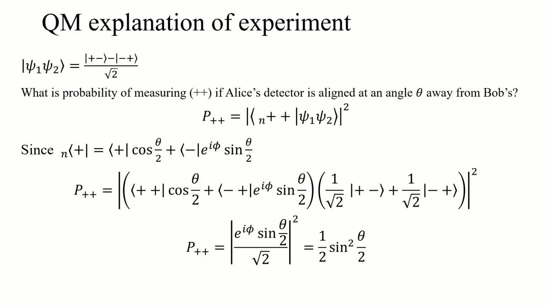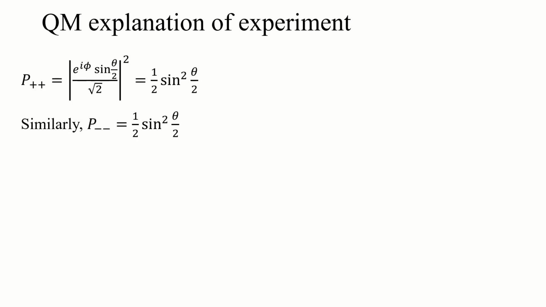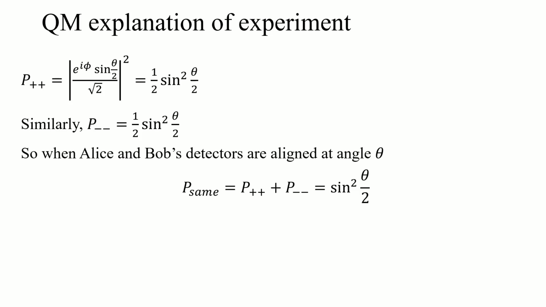Likewise, we can look at the spin down correlation. That gives us the same thing, 1/2 sine squared theta over 2. So we have the two probabilities of measuring the same result, up or down. Adding them together, it's sine squared theta over 2.